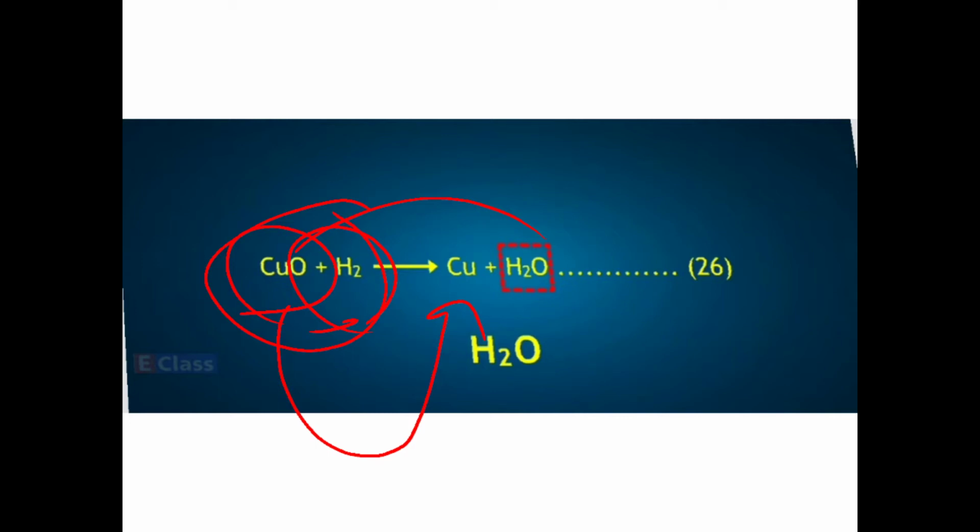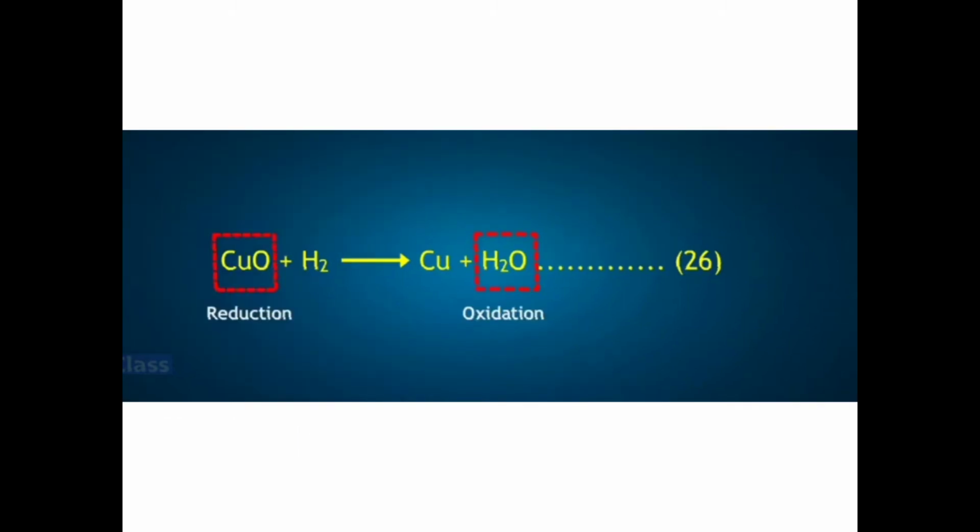Now observe one thing. What happens to the hydrogen molecule? The hydrogen molecule takes up the oxygen atom, isn't it? And it forms the water molecule. That means oxidation of hydrogen takes place. So oxidation and reduction both occur simultaneously. Due to this characteristic of reduction and oxidation, this particular reaction is called a redox reaction. So redox means reduction and oxidation both together.